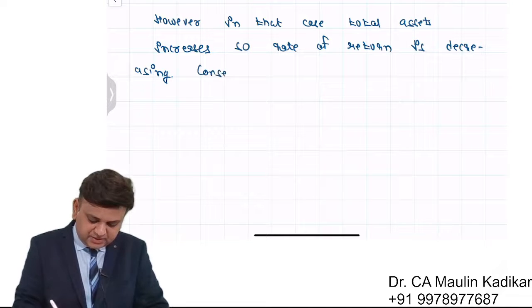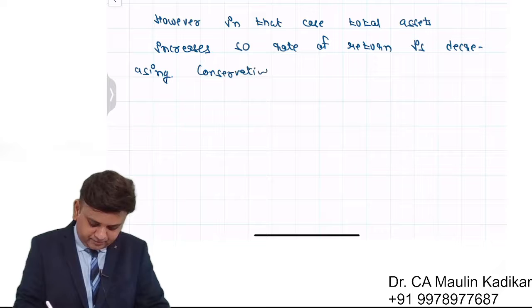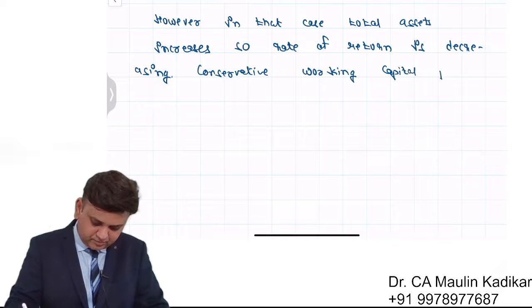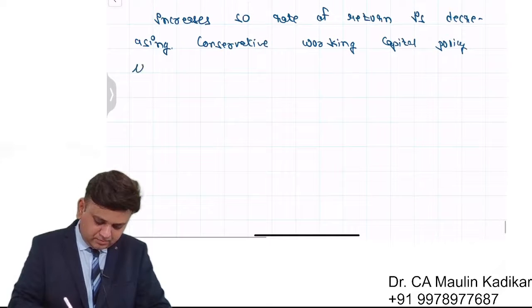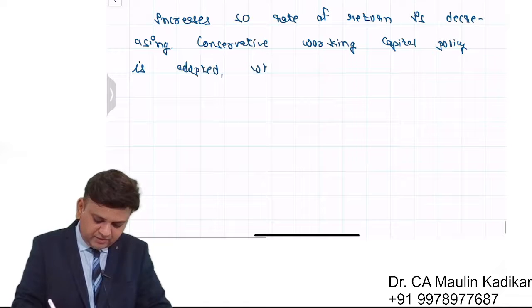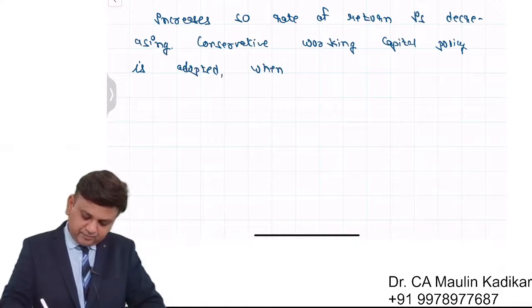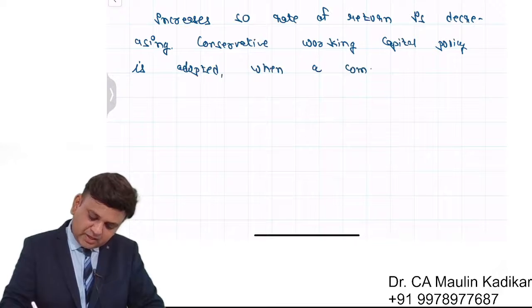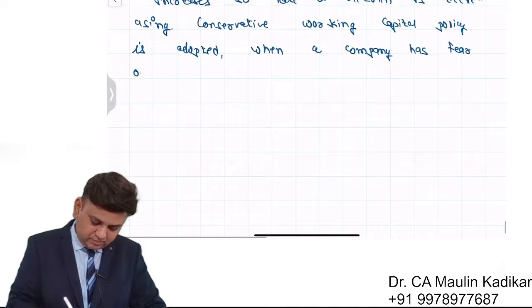conservative working capital policy is adopted when a company has fear of losing business.